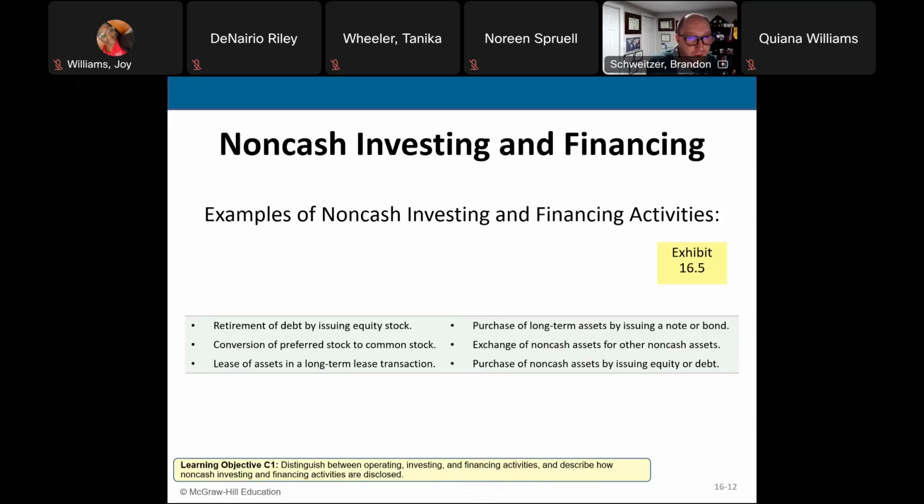Now we have the purchase of non-cash assets using equity or debt. So again, cash isn't involved in these things. These things are relatively rare, but they do happen, and they are reported on the statement of cash flows.